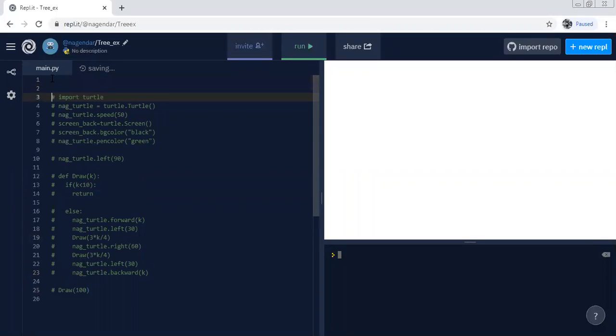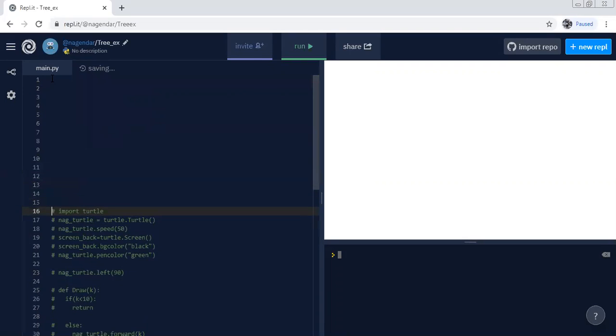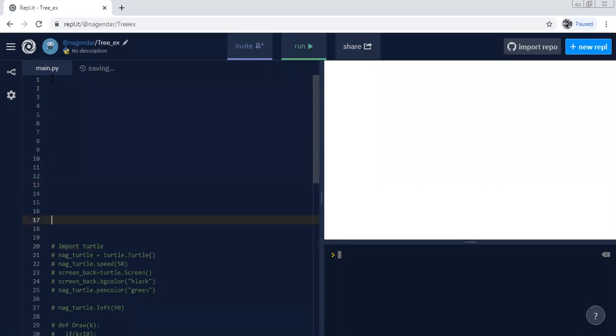Just push down this entire code, and now, instead of writing import turtle, which is how we generally write it, there is another way also, and I'll show you how we can do it.